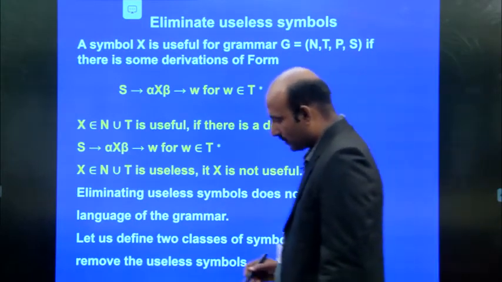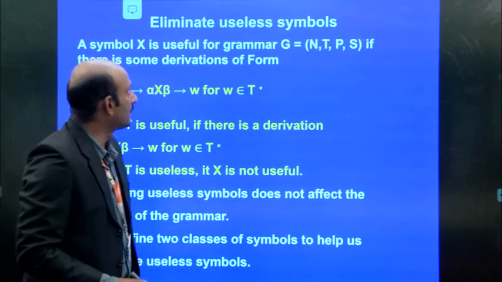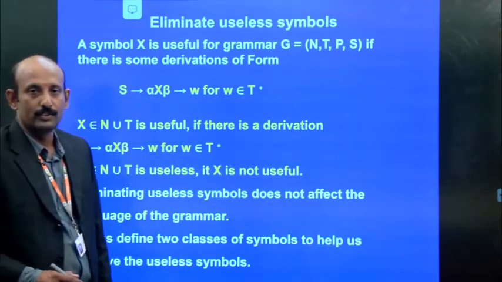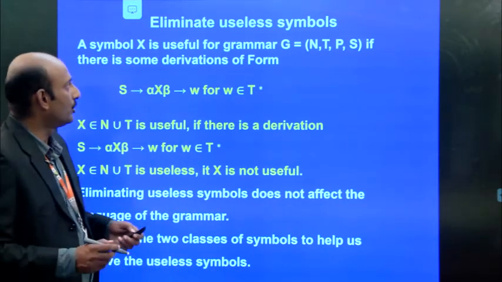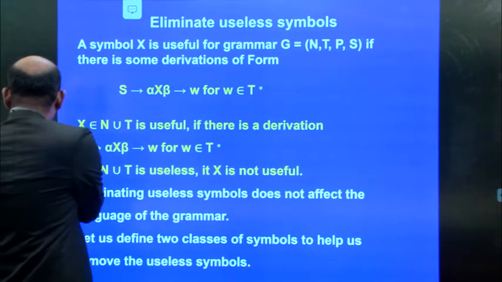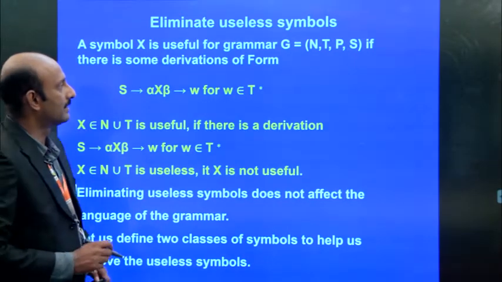So first we are going to see the useless symbols. We are going to eliminate these useless symbols.